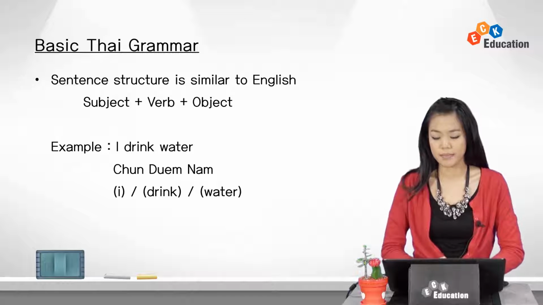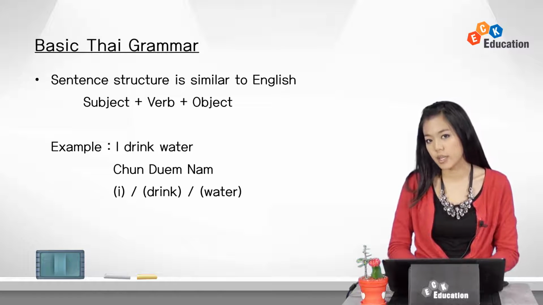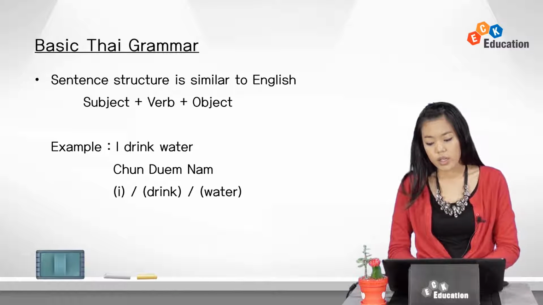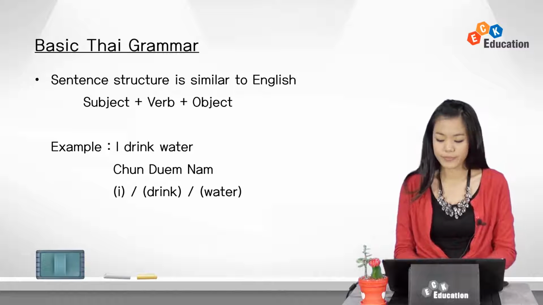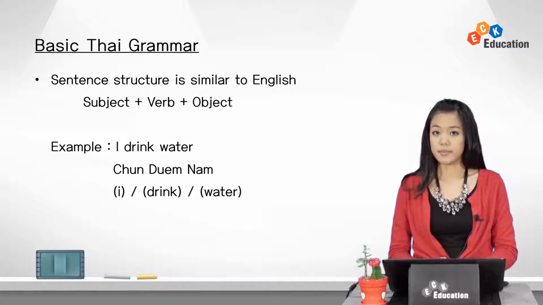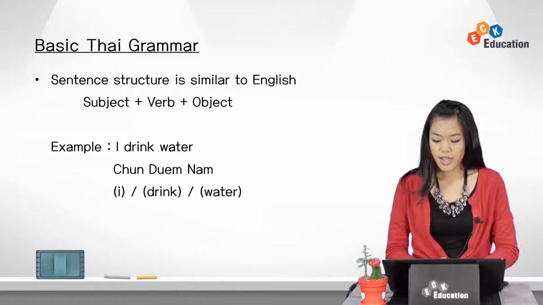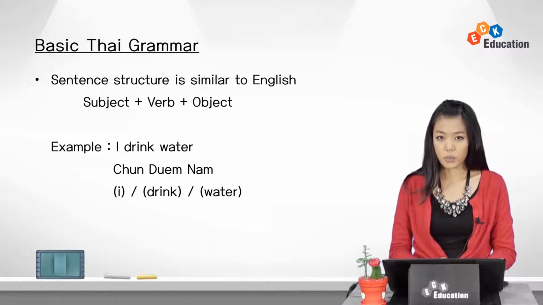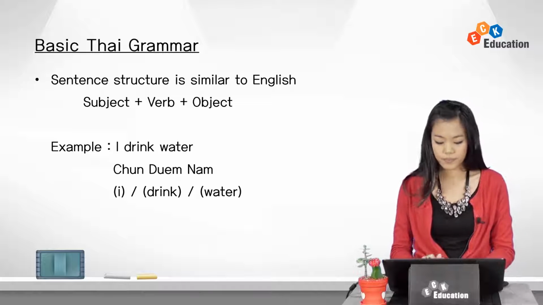ฉันดื่มน้ำ. ฉัน means I and is put first as the subject. But ฉัน here is I only for girls. If you're a guy, then you have to say ผม. The next word ดื่ม is to drink, which is the verb followed after the subject. And lastly, น้ำ is water, which is the object of the sentence and is put after the verb.